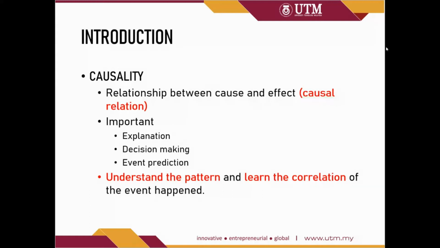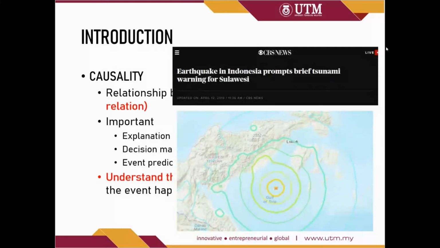So it is very important as it can help in explanation, decision making, and event prediction. How can causality help us in this way? It allows us to understand the pattern and learn the correlation of events that happen. For a simple example, we all know that one of the causes of tsunami is earthquake. Their causal relation is: the cause is earthquake and the effect is tsunami.